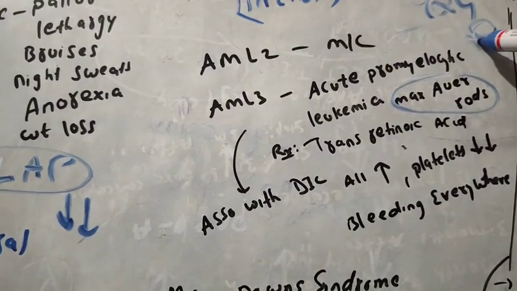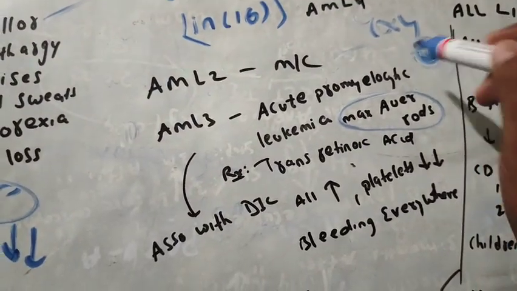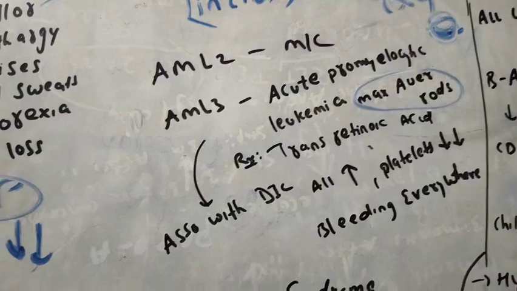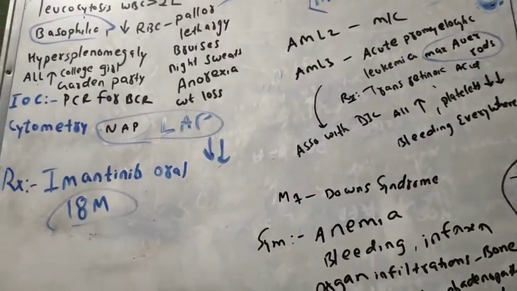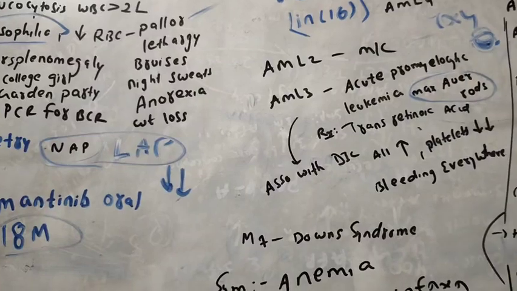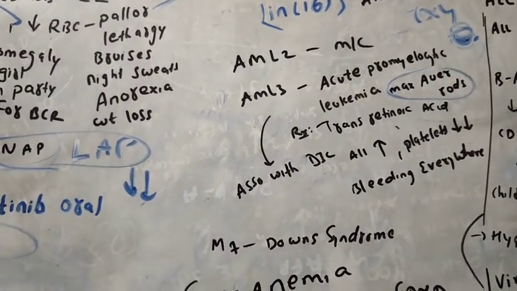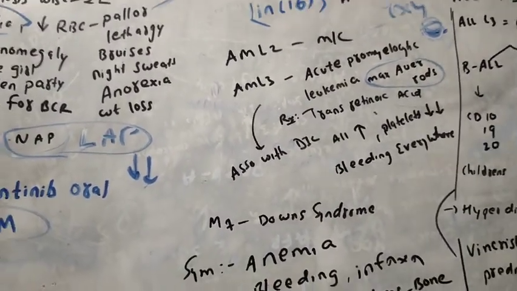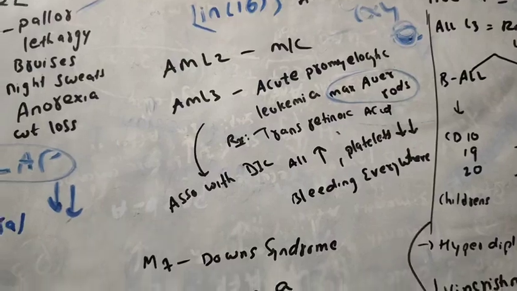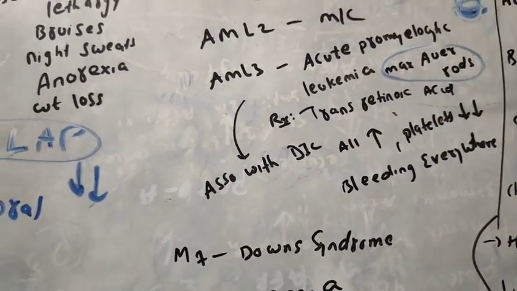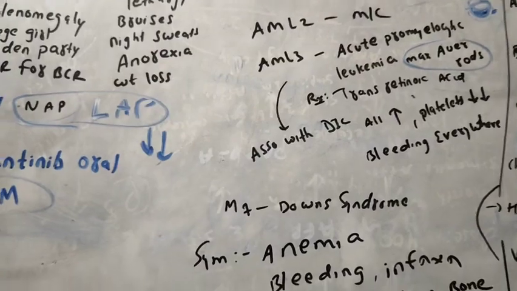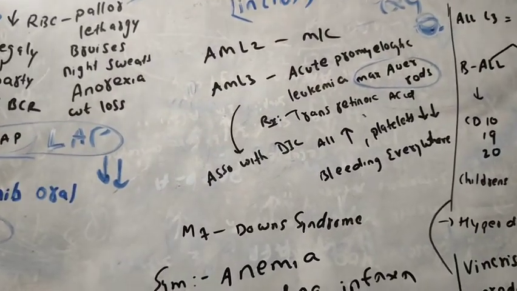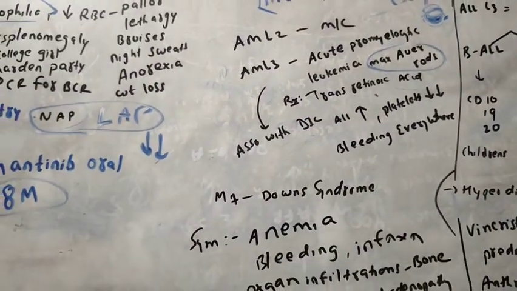There is a band-like appearance. So if you see the Auer rods, it means it is myeloblastic, not lymphoblastic. They will ask the question: the only type of AML which is treated by trans-retinoic acid. Trans-retinoic acid, that is AML type 3. And it is also associated with DIC.